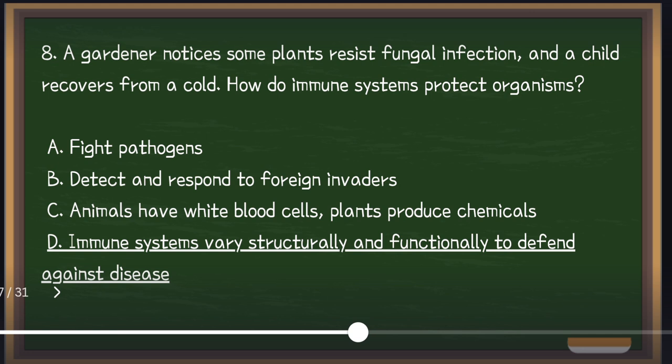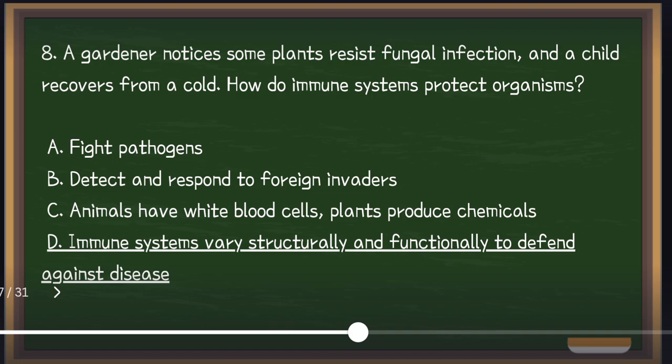So animals have complex immune systems with white blood cells and antibodies. Plants do not have immune cells, but they produce chemicals that can kill or stop pathogens. So both systems protect the organisms from infections. They have different immune systems.